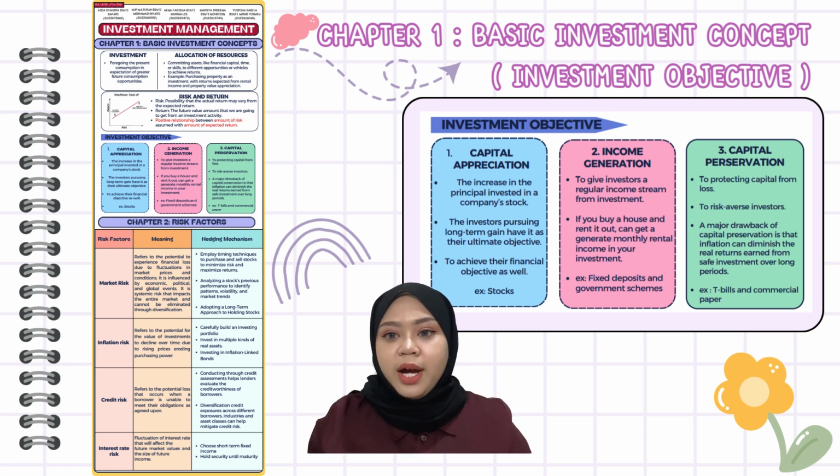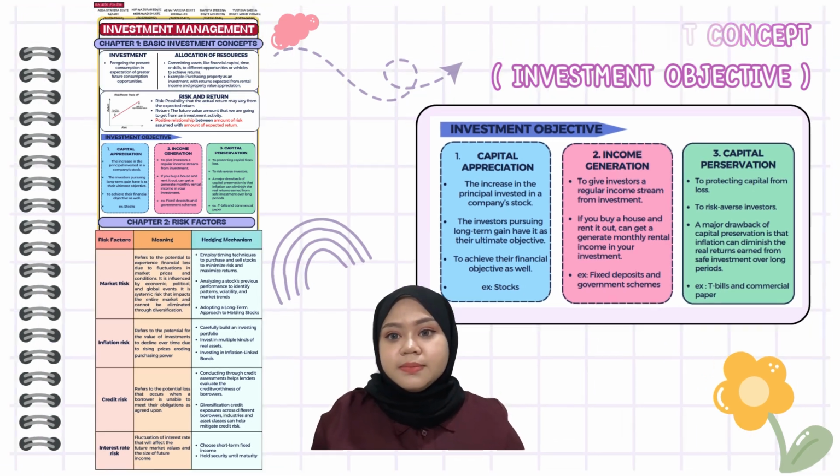While for the second one, income generation, we can say that it is the monthly income from the investment, such as renting out a house. For instance, like a fixed deposit. Last but not least, we need to protect capital from loss, which refers to capital preservation, as I mentioned in the infographic, such as T-bills.